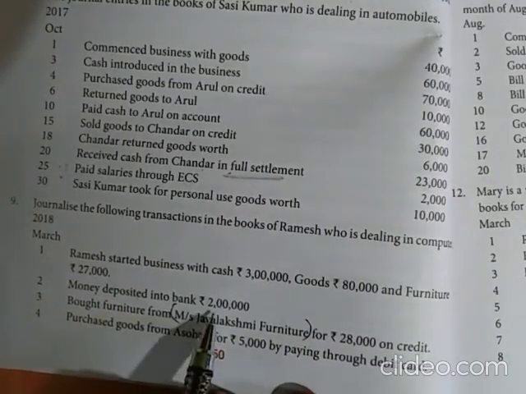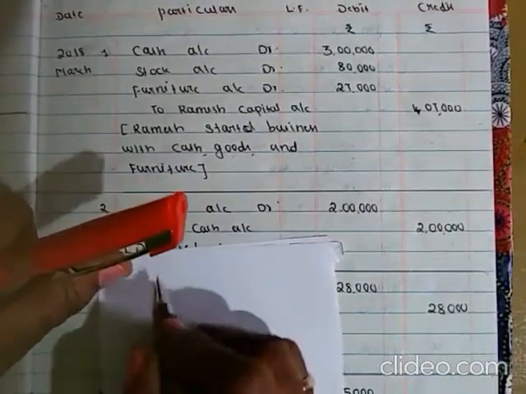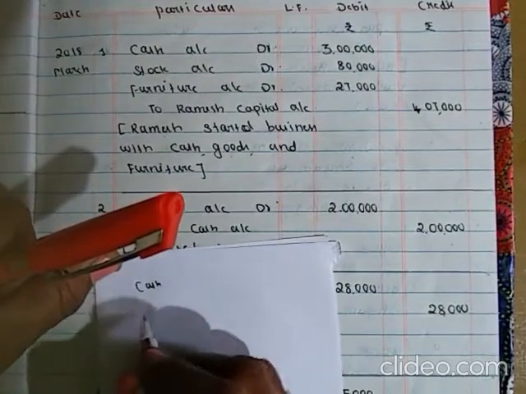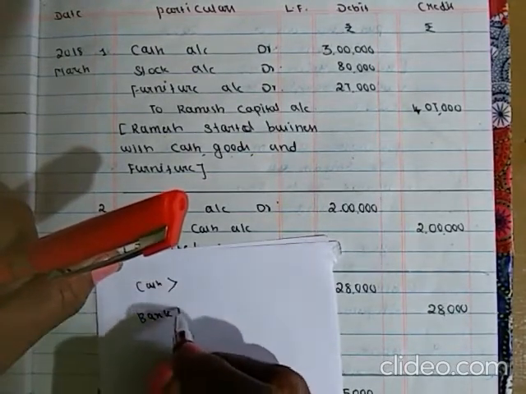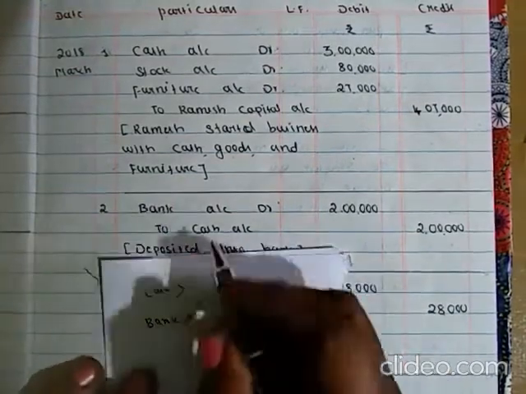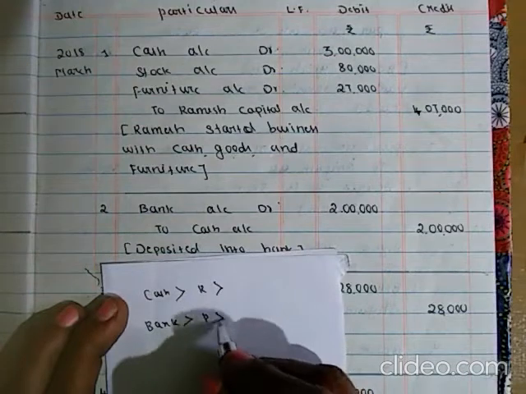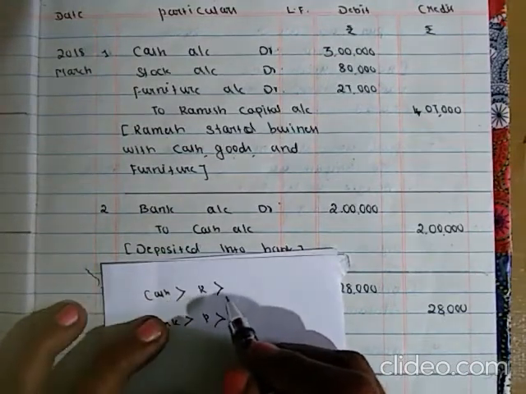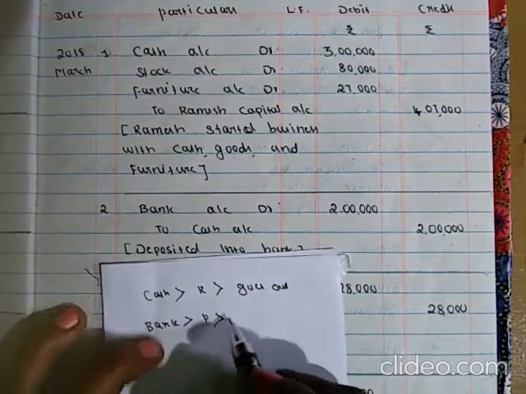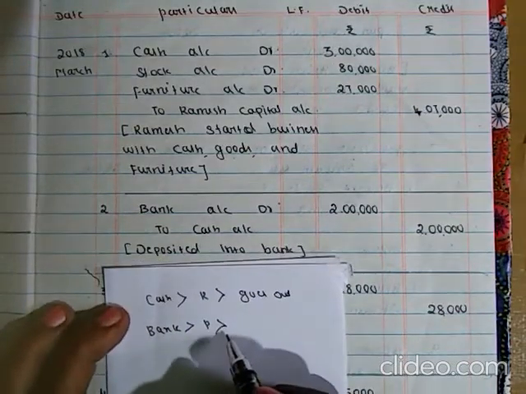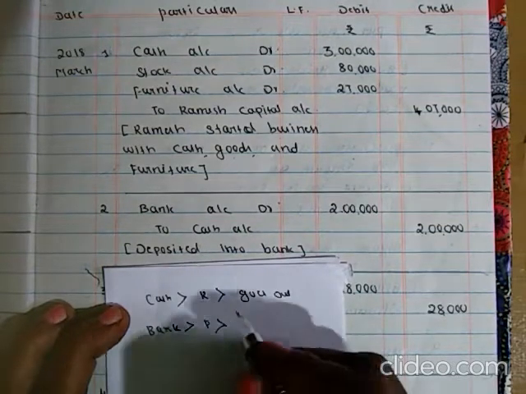Money deposited into bank, 2 lakhs. Involved accounts are cash and bank. Cash is a real account, bank is a personal account. Real account: what comes in, goes out. Personal account: receiver or giver. So here bank is the receiver.